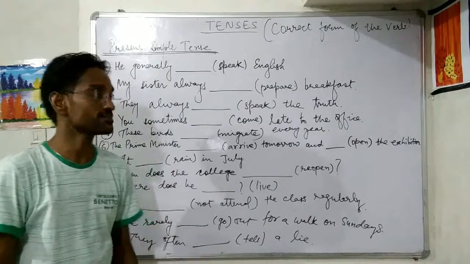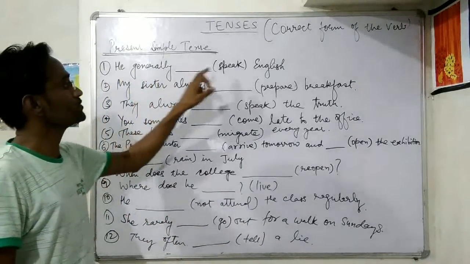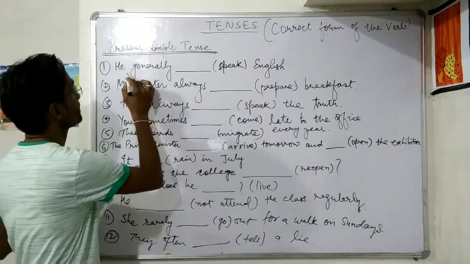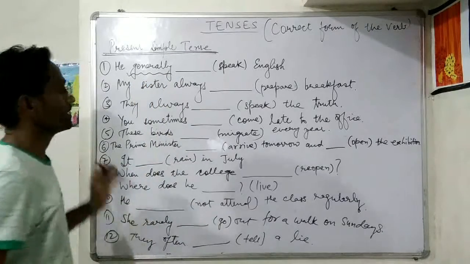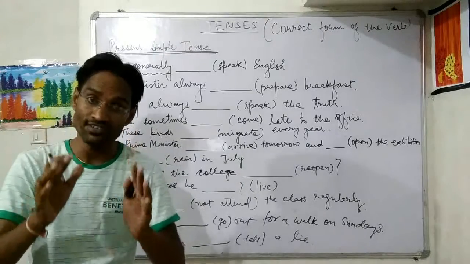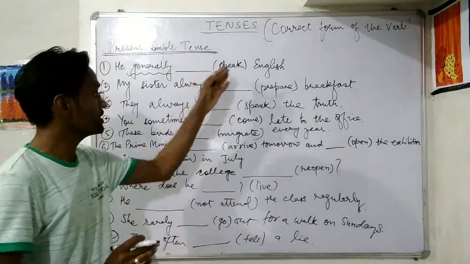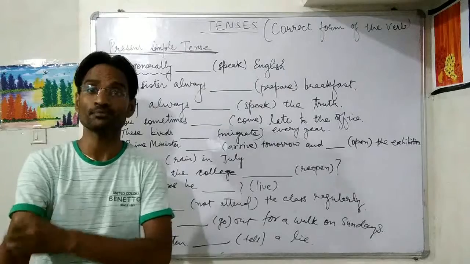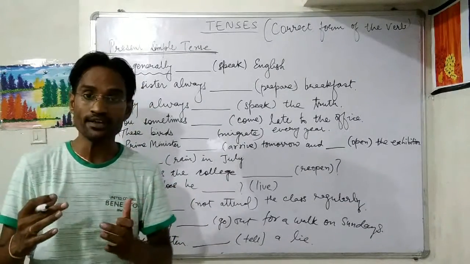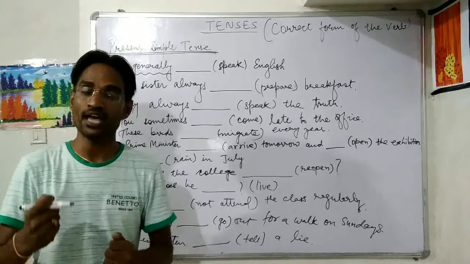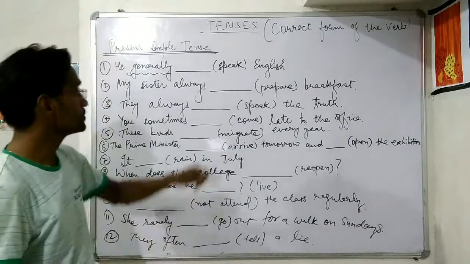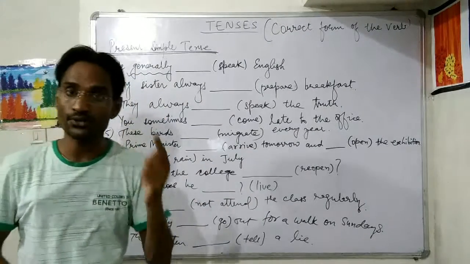Alright students, so let's see. He generally speak English. See, this is adverbial, time adverbial. He generally, that is, he usually, he often speak English. वो प्राय इंग्लिश में बात करता है, इंग्लिश बोलता है. Alright, so it is his habit. He has developed the habit of speaking English all the time. Generally he speaks English.